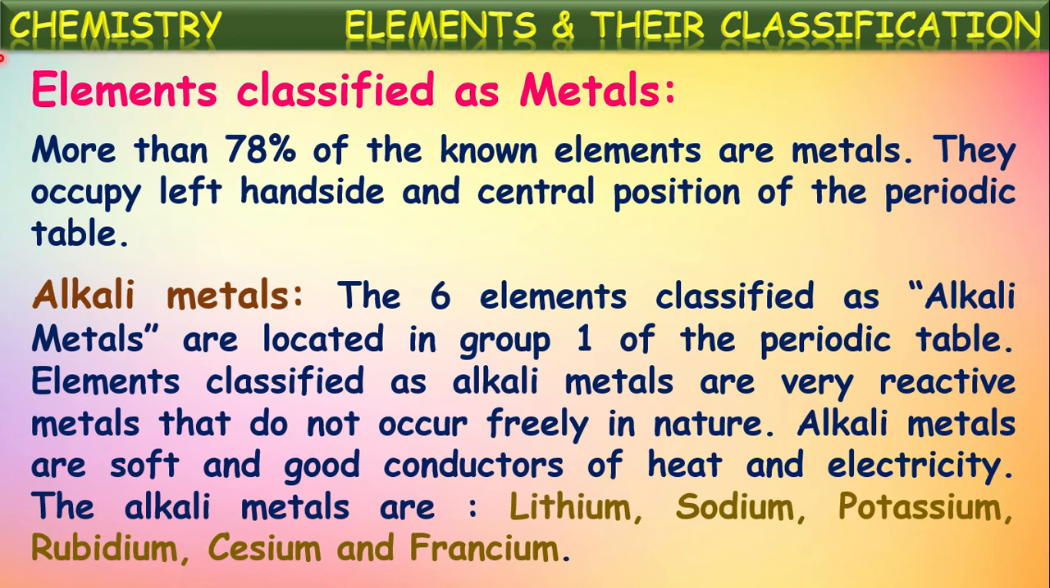So let us see about these metals and their special names. Out of all those, first let us go through the alkali metals. The six elements classified as alkali metals are located in group 1 of the modern periodic table. So the extreme left side column of the modern periodic table contains 7 elements. We know those as hydrogen, lithium, sodium, potassium, rubidium, cesium and francium. Out of those, except hydrogen, the remaining 6 elements of group 1 are called alkali metals.